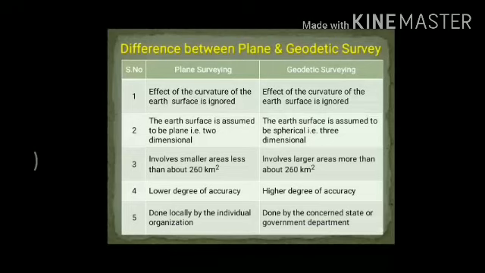Fourth point, in the plane surveying, if you consider the smaller area, there are not many errors. But if you consider the larger area and you select the plane surveying method, the degree of accuracy of that survey work is lower, because we are not considering the curvature of the earth. But in the geodetic surveying, the curvature of the earth is considered, so it is a higher degree of accuracy.